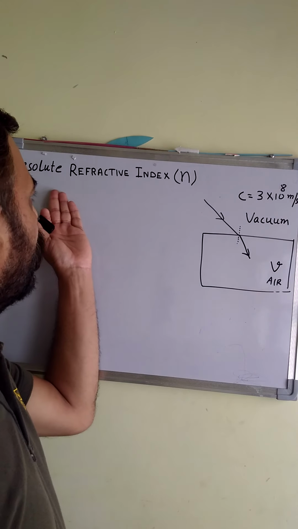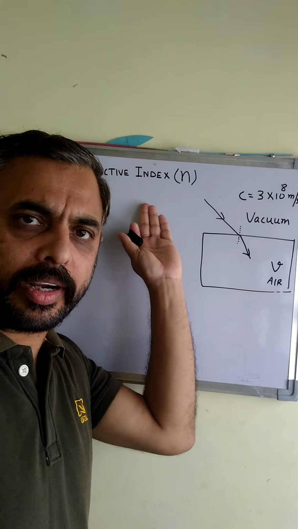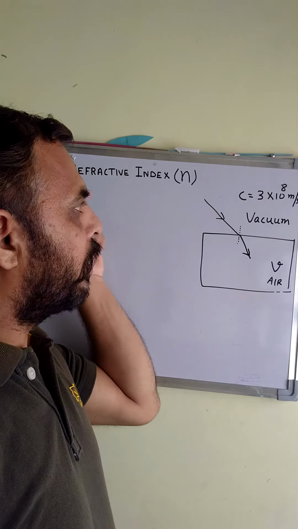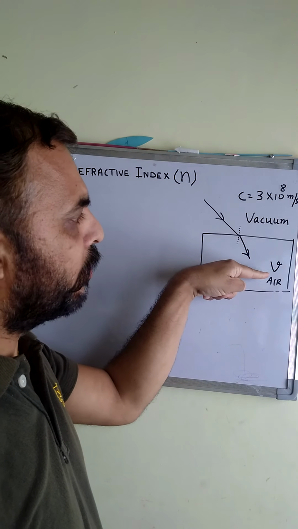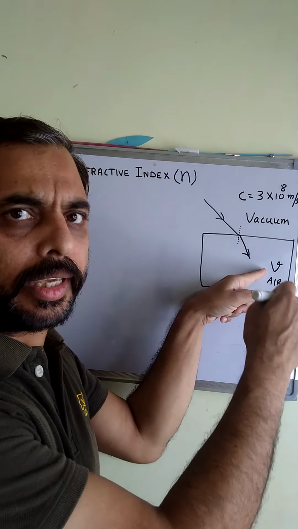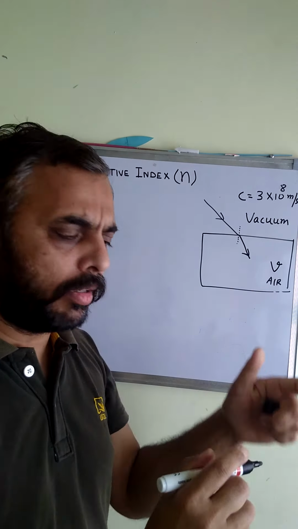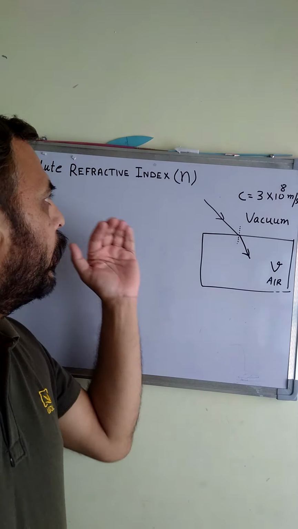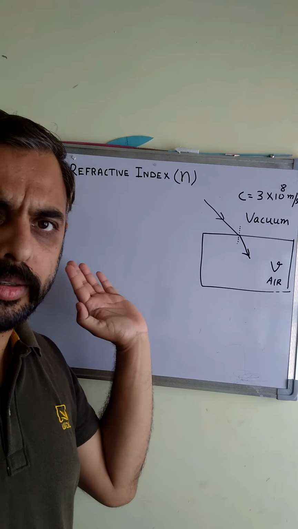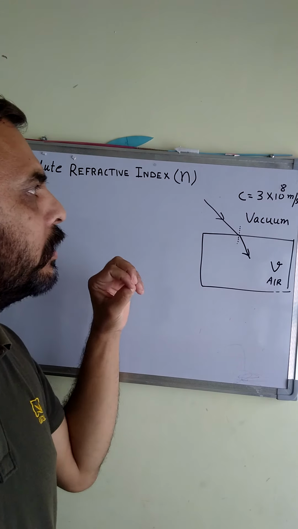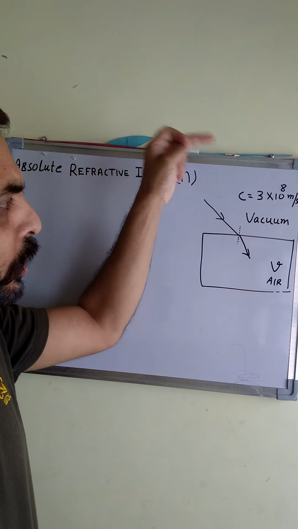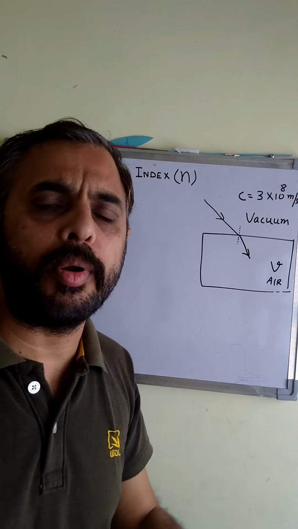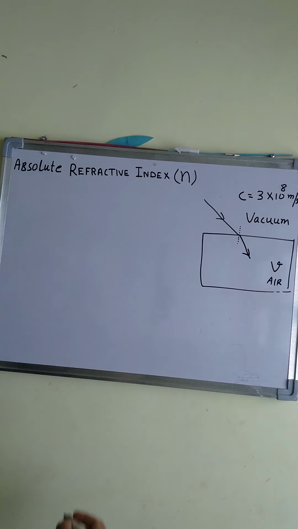So what will the absolute refractive index or refractive index be? The ratio of speed of light in vacuum to the speed of light in air in this case. And in general, the definition will be: absolute refractive index, or the refractive index, is the ratio of speed of light in vacuum to speed of light in given medium. So here we'll write the definition.